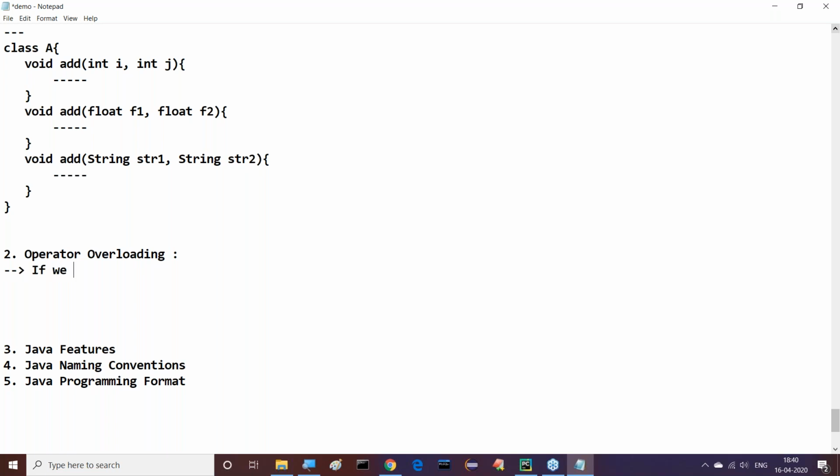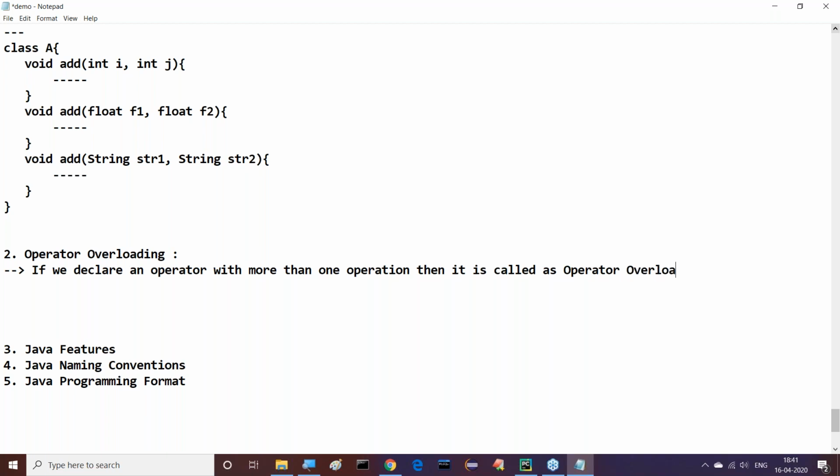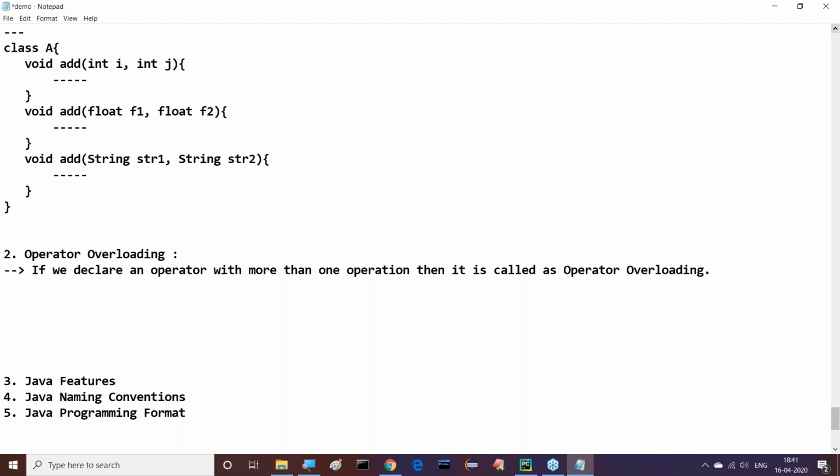Operator overloading is which one? If we declare a single operator with more than one operation, then it is called operator overloading.